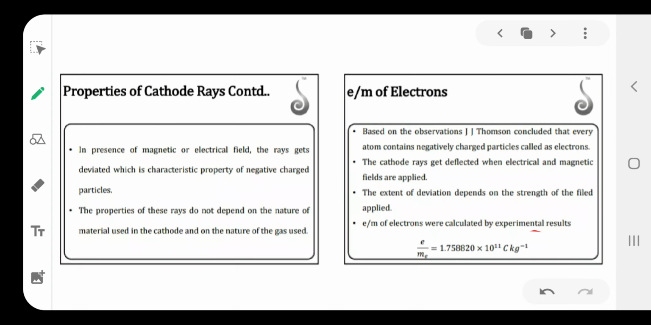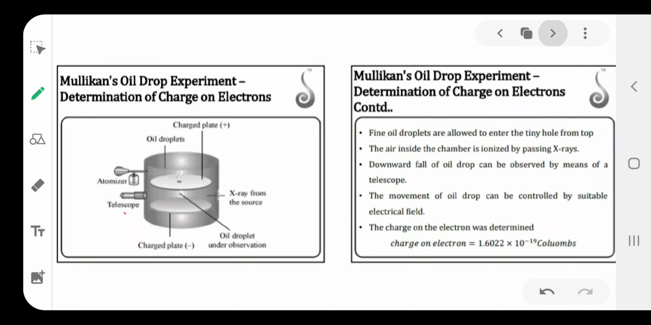Next is the charge by mass ratio of the electron. The charge by mass ratio of the electron is obtained from the deviation of cathode rays in the presence of electric and magnetic fields. The extent of deviation of the cathode rays depends on the strength of the electric and magnetic fields. From that experiment, J.J. Thomson found the charge by mass ratio of the electron to be 1.7588 × 10^11 coulomb per kilogram.